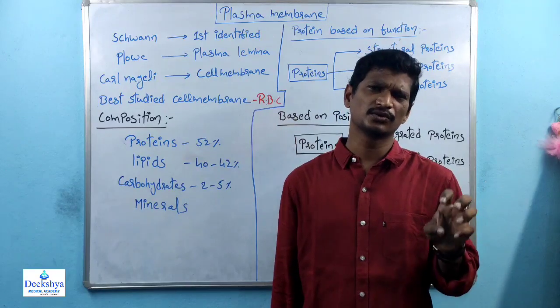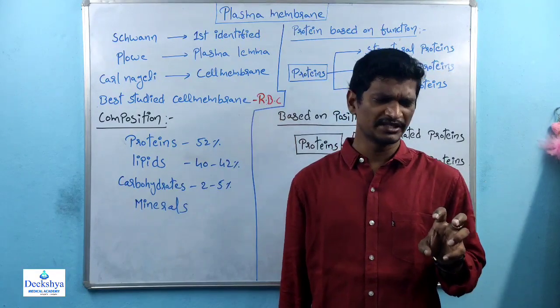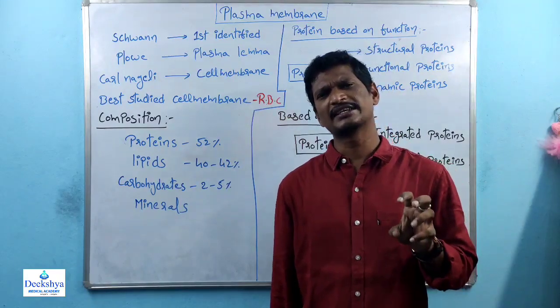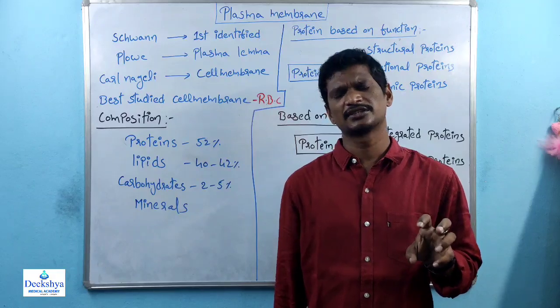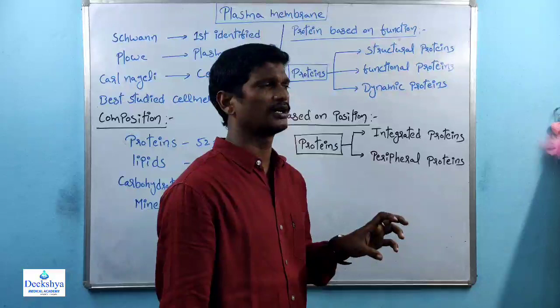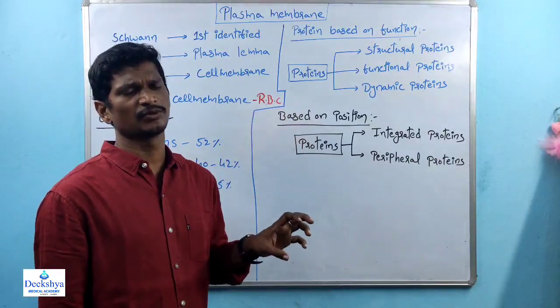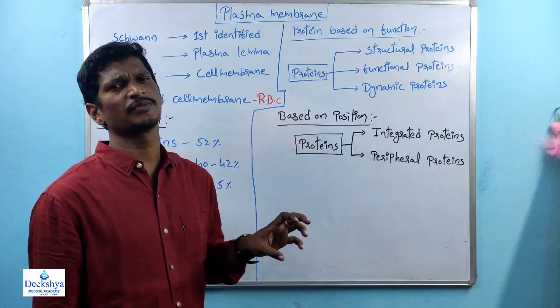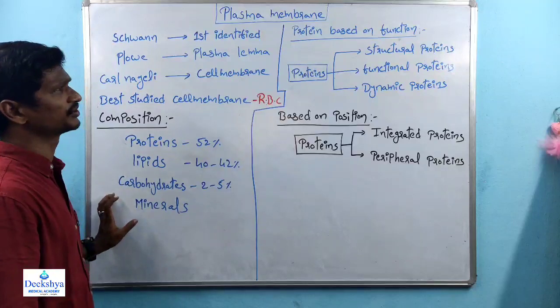The plasma membrane also contains cholesterol molecules. Cholesterol molecules act like buffer-like substances, which support the stabilization of the plasma membrane structure, right? So that is about the plasma membrane composition.